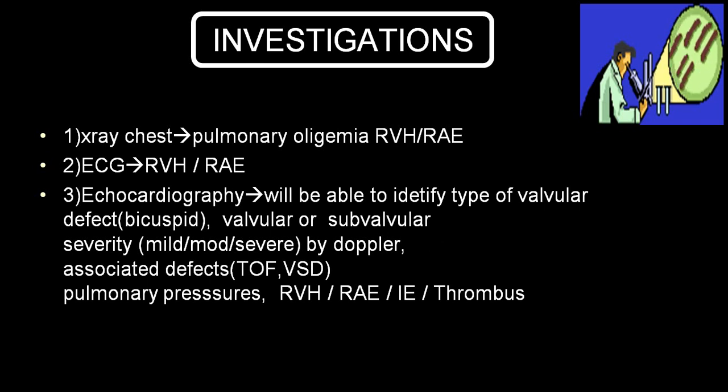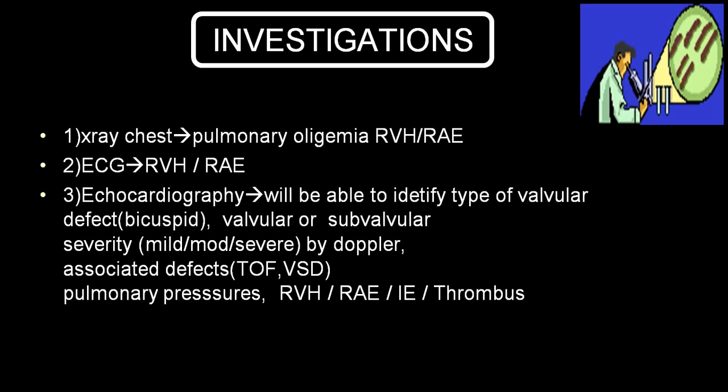ECG will show you RVH and RAE. And if RAE is very big, it might produce atrial flutter fibrillation. And secondary to atrial flutter fibrillation, you can have thromboembolic phenomena ending in pulmonary embolism. And in case of reversal of the shunt, systemic embolization, or what we call paradoxical embolization.